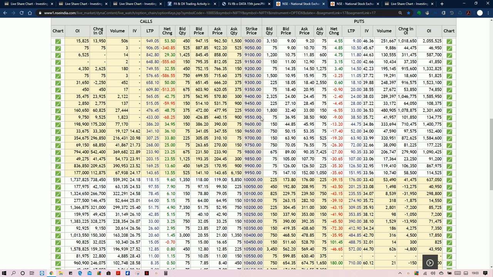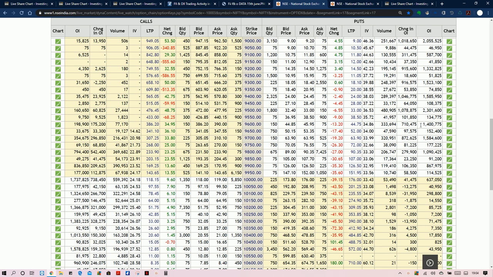But the writing happened only at the 9,500 and 9,700 levels. So the immediate support is at 9,700, and the next supports are at 9,500 and 9,400. At the top we can see strong call writing from 10,300, 10,200, 10,100, even 10,000. But because of the big up move, much writing can't happen, so we need to watch out for Monday.